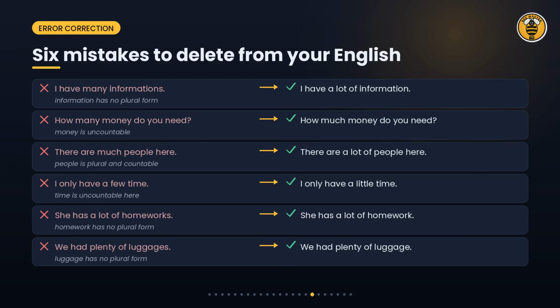Here are the 6 mistakes I hear most often. Read the wrong version on the left and the correction on the right. Informations does not exist because information is uncountable. How many money is wrong because money is uncountable, so we ask how much money. Much people is wrong because people is plural and countable. A few time is wrong because time is uncountable here, so we say a little time. And homeworks and luggages do not exist either.